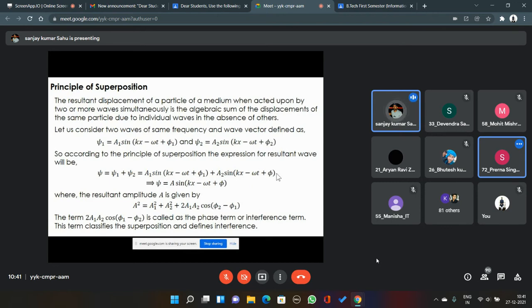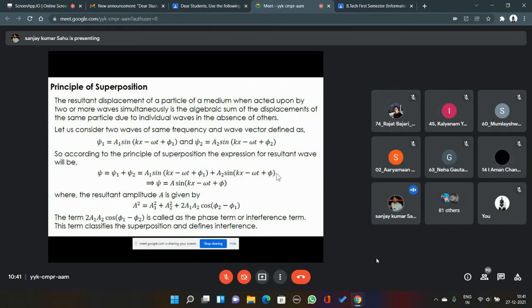Now, if these two waves are going to superpose with each other, am I audible? Things are going fine. Yes, sir. You're clear.